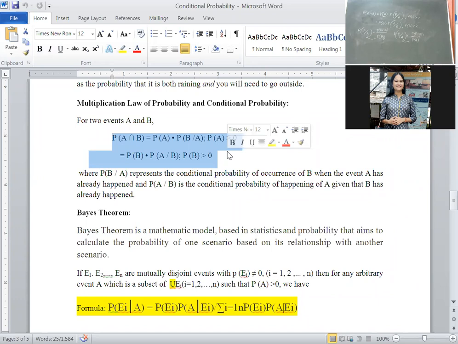Clear, students? Okay, they may ask this way, this way, this way. Anyway, they may ask in the final examination, but you have to identify properly in the final